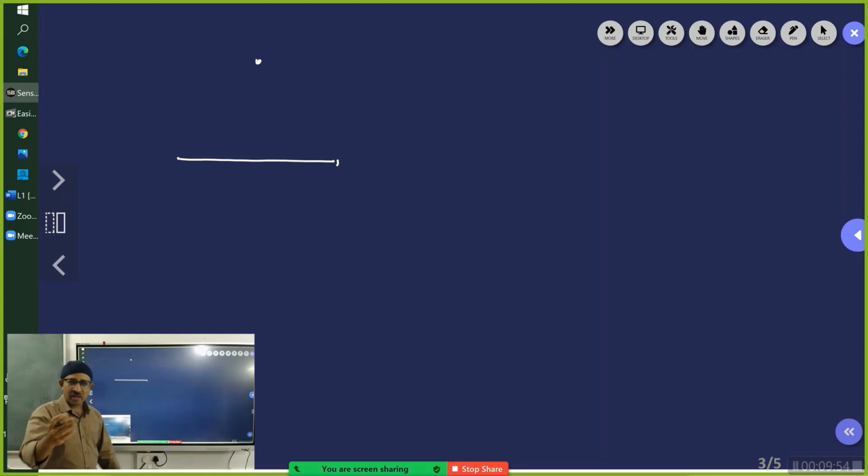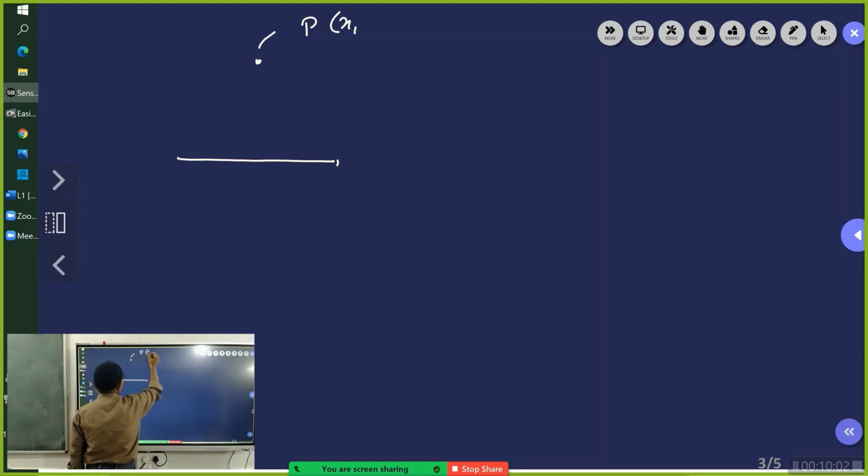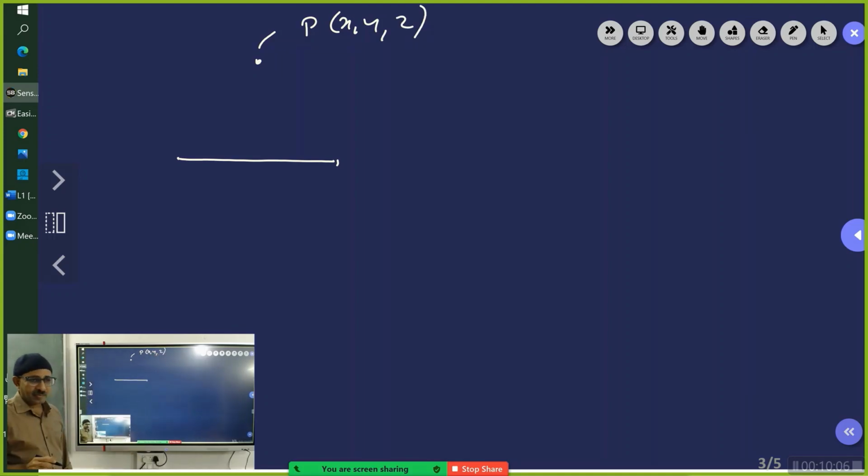We are all familiar with the Cartesian coordinate system. If it is three-dimensional space, we would have said that this P is X, Y, Z, and I suppose all of you know what this X, Y, Z is.